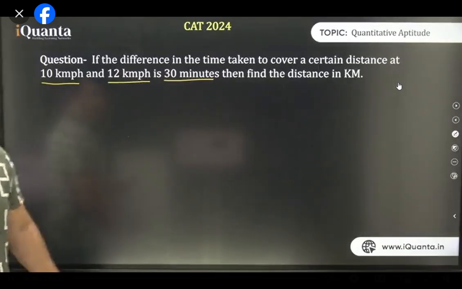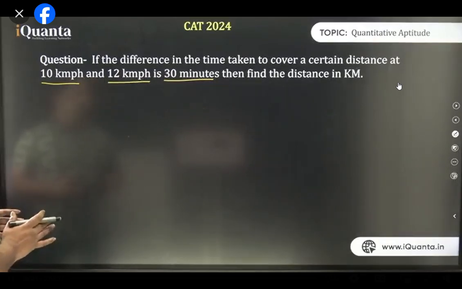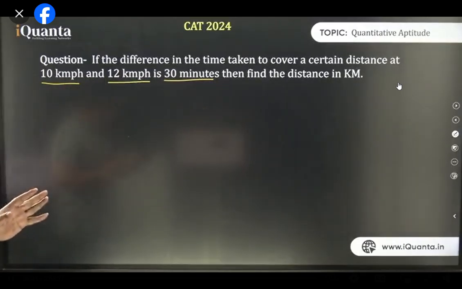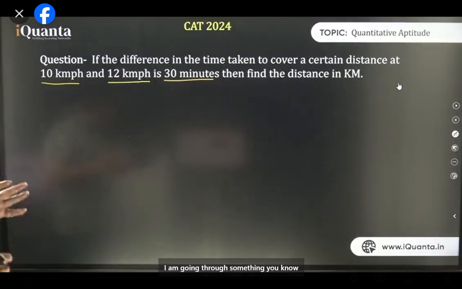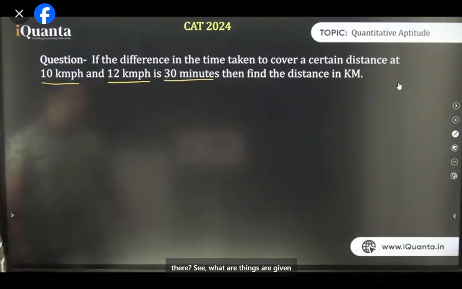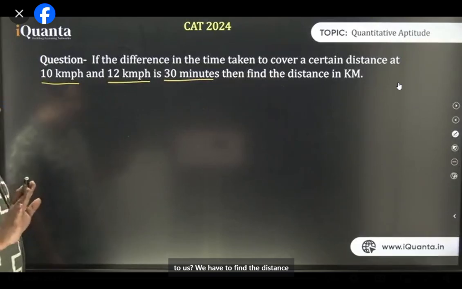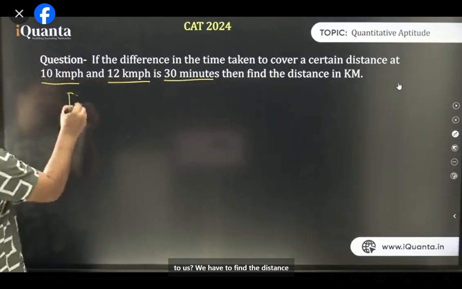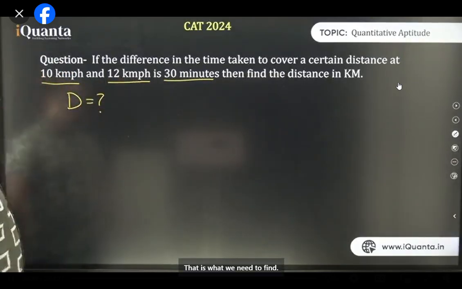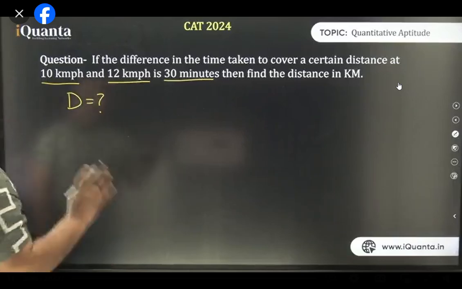Let's solve it. Now I'm going to do something which is very basic. Focus here. You there? See, what all things are given to us? We have to find the distance. That is what we need to find.